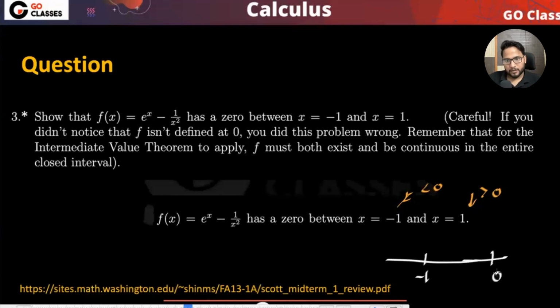But just before 0, what will happen? This is negative here. Just before 0, I think this is a huge number, minus infinity, right? Just before 0 here it is minus infinity. Okay. Just after 0 it is plus infinity. Then it is changing the value from negative to positive, in between -1 and just before the 0.